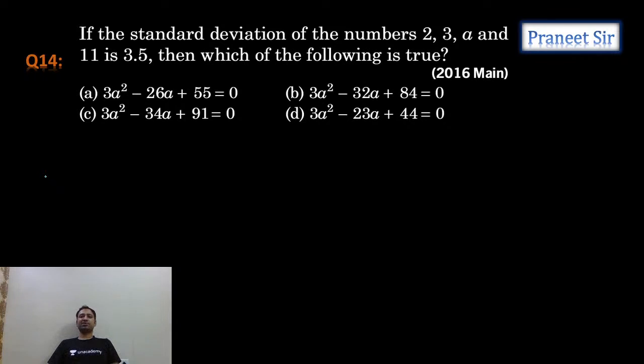If the standard deviation of numbers 2, 3, a and 11 is 3.5, then which of the following is true? Simple, guys, you just apply the standard deviation formula and equate it to 3.5. Sigma is given as 3.5. So then what is the value of a?